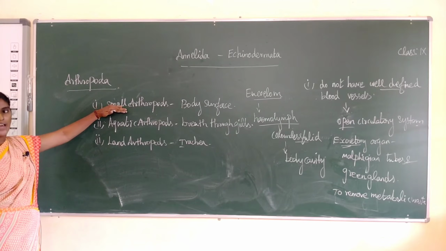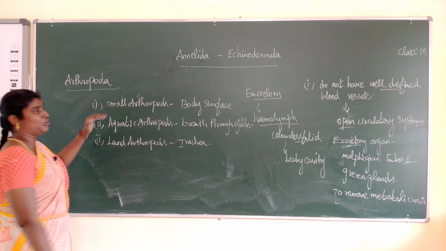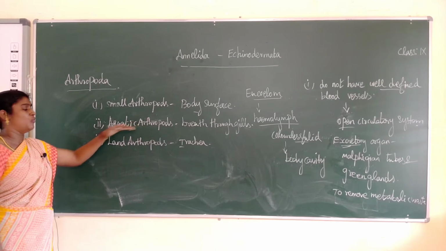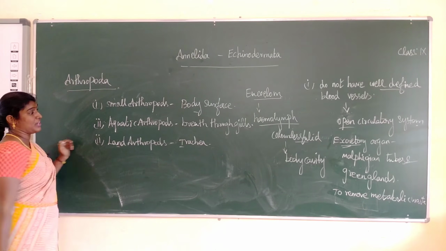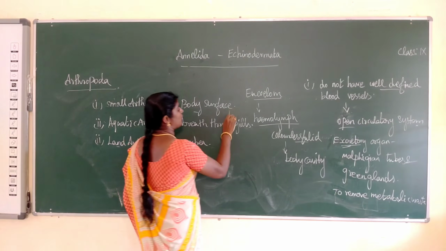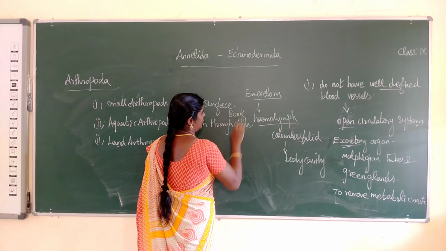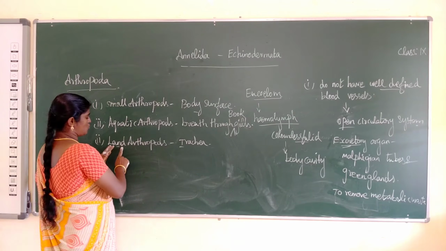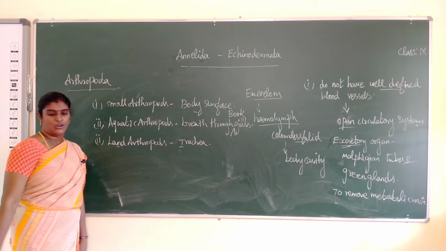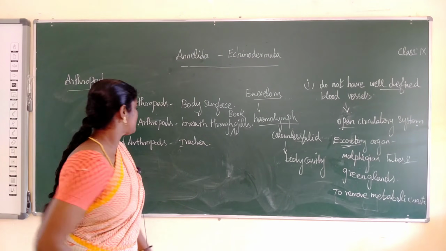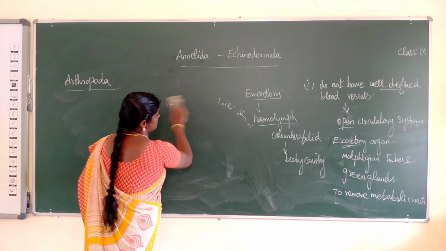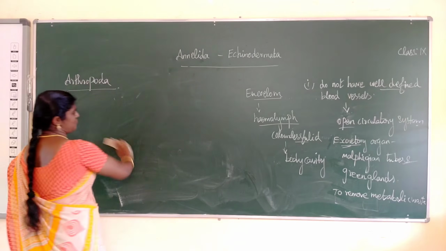What is the respiratory system? Small arthropods directly absorb oxygen through the body surface, and aquatic arthropods breathe through gills. Another one is book gills, and book lungs. This is very, very important. For land arthropods, it is trachea. Next one, there are no larval stages in Arthropoda.